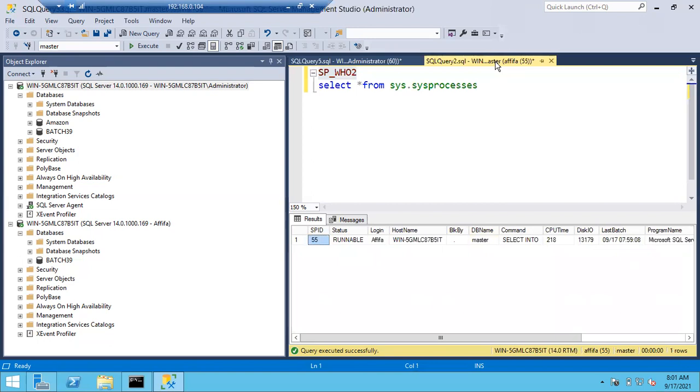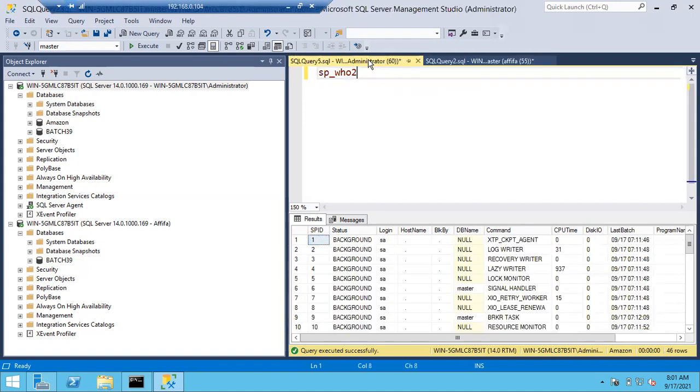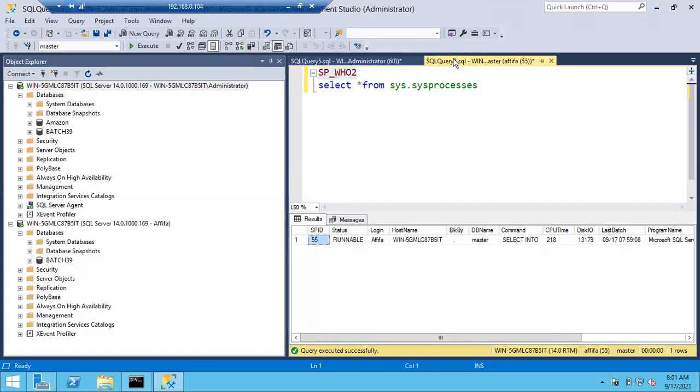whereas Afifa can see only one process. Can anyone tell me what is this one process? If she doesn't have permissions, she cannot see that one process, right? Why can she see that one process? Why can she not see more? DB creator permission, Afifa. No, that is not correct. That is different. DB creator is only for creating a database.